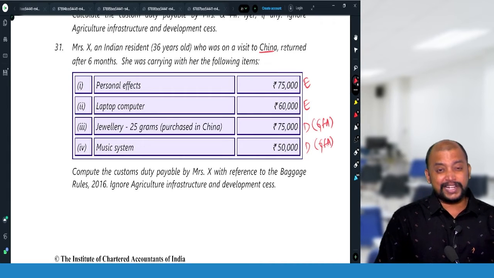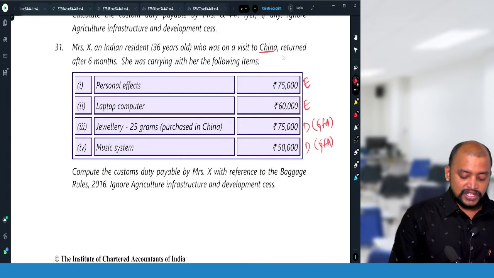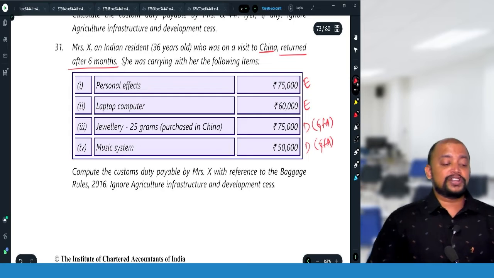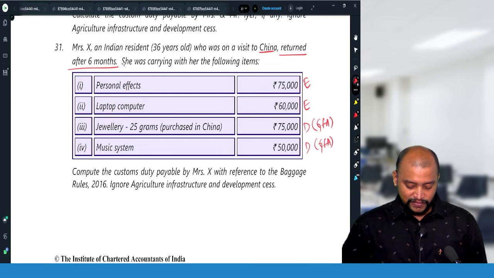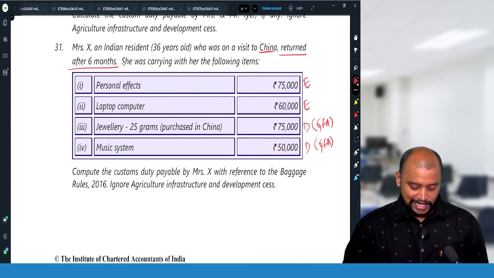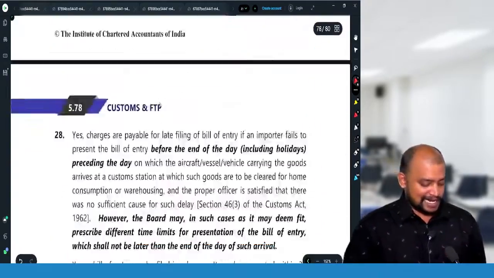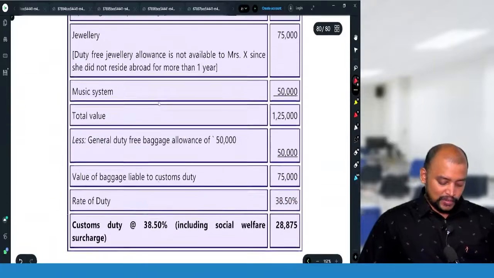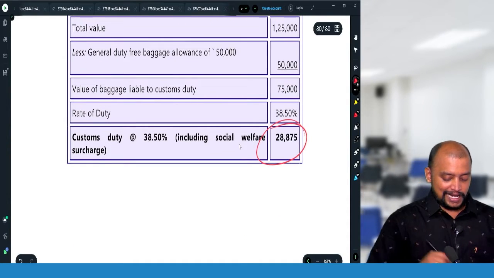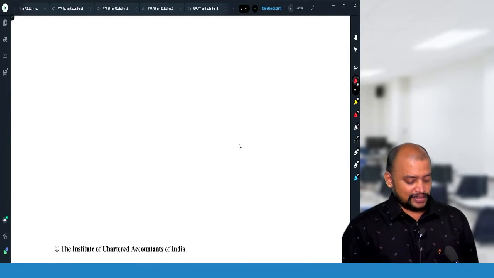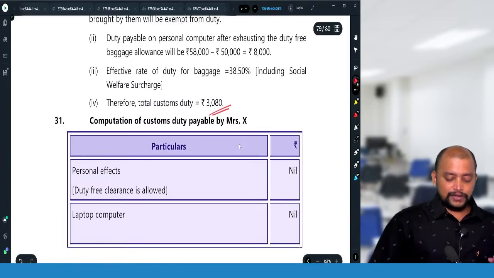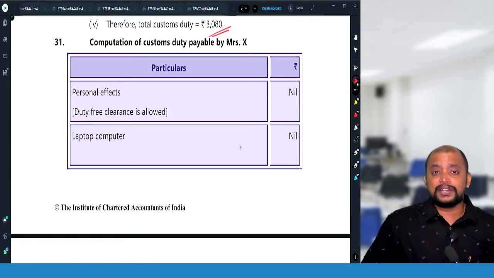So why is she not eligible for the jewelry allowance? Because she has not stayed abroad for more than 1 year. So which means 75,000 into 38.5%. So 28,875 will be taken as the answer. Jewelry allowance is not available in this case. So with this, we completed the questions related to chapter 5.